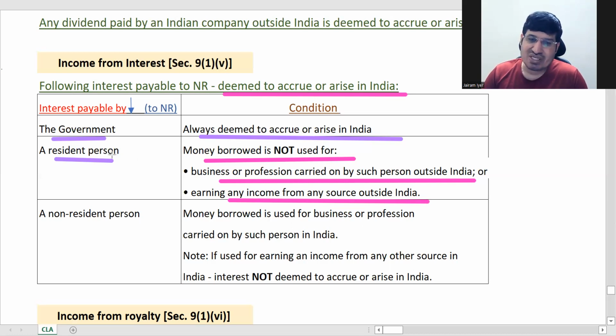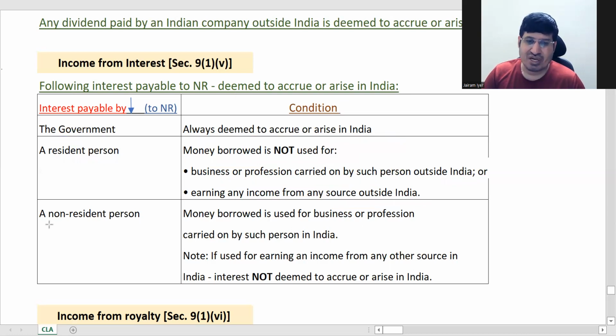So if the resident person is paying interest to non-resident, there are only these two conditions when it is deemed to accrue or arise in India. Money borrowed is not used for business carried on outside India or earning income outside India. Then it will be deemed to accrue or arise in India.